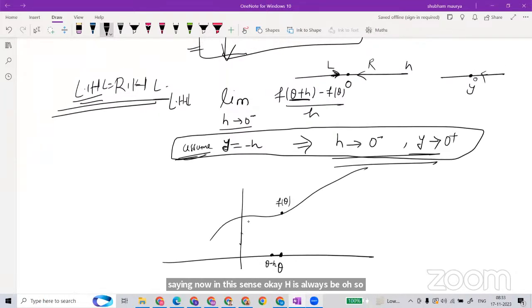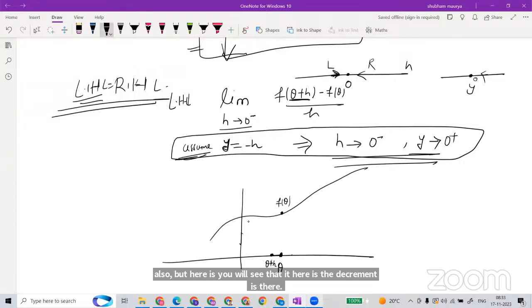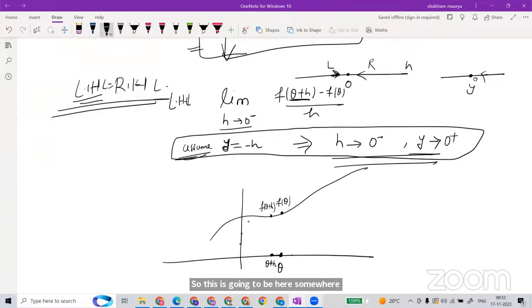Here a decrement is happening in this sense, but theta plus is written. If I make it plus, you will say it should be on this side, but here h is negative. So let's keep theta plus itself, but you will see a decrement there. So f of theta plus h is going to be somewhere here. And what limit am I taking?